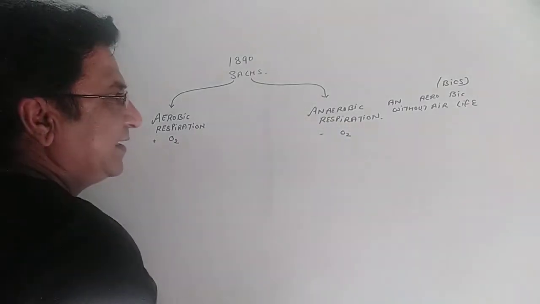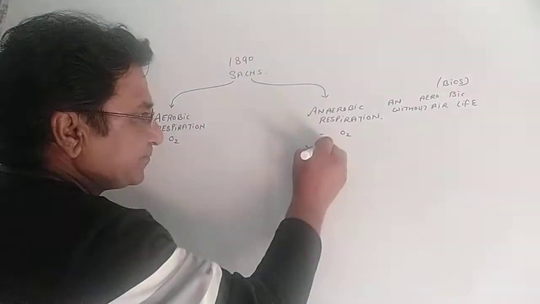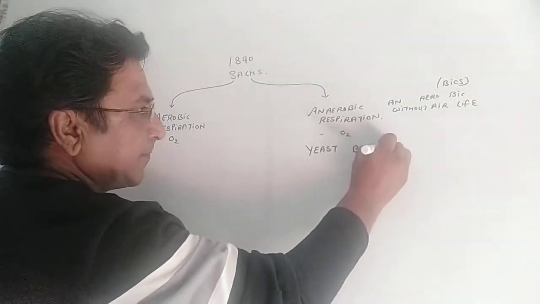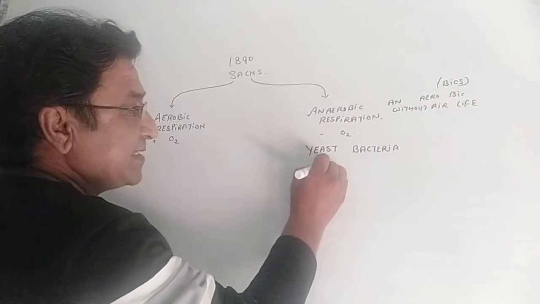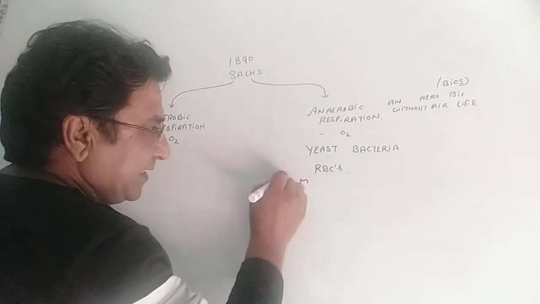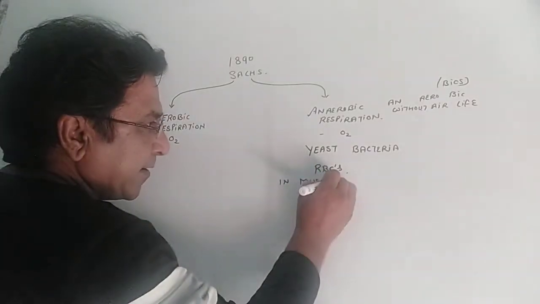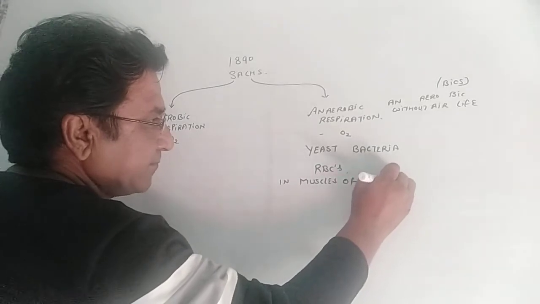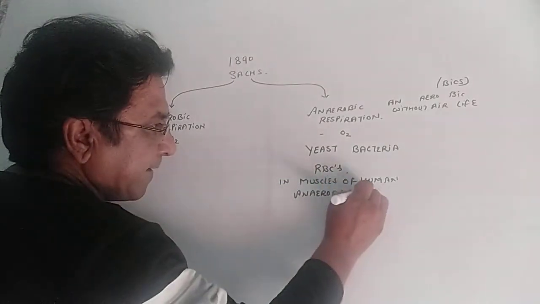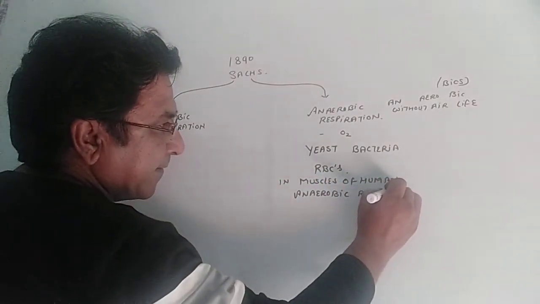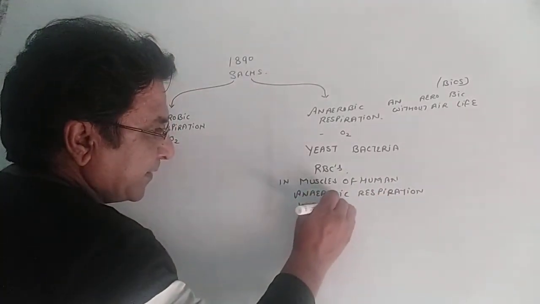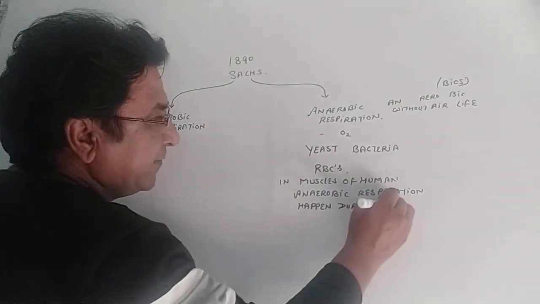Anaerobic respiration is done by yeast, which we call fermentation. It is done by bacteria. RBCs of our body also do that, right? And muscles of humans, anaerobic respiration happens during vigorous exercise.